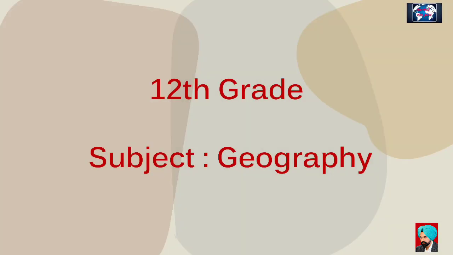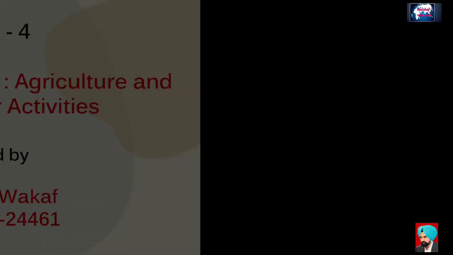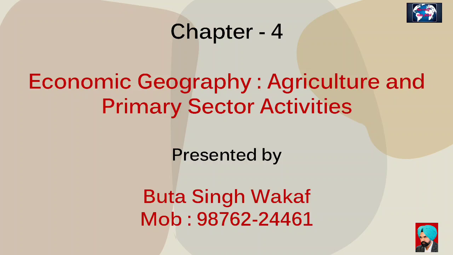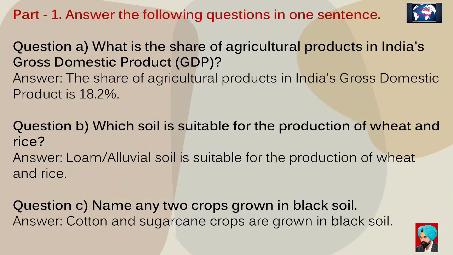Class 12. Subject: Geography. Solution to exercise questions. Chapter 4. Economic Geography, Agriculture and Primary Sector Activities. Part 1. Answer the following questions in up to one sentence. Question A. What is the share of agricultural products in India's gross domestic product, GDP? Answer. The share of agricultural products in India's GDP is 18.2%.